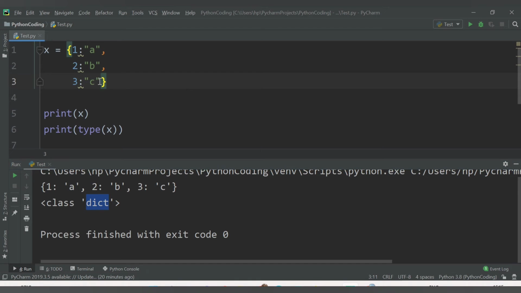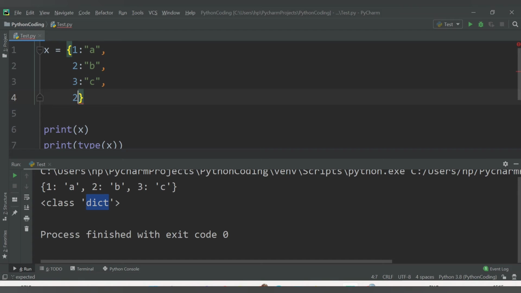What if I make another key with the existing key? Here we have two keys already existing in our dictionary, and I make another key here, the same key 2, and assign a different value to it. Let's say D now. So what will be the output here? Should we get 4 keys and 4 values or some other output?